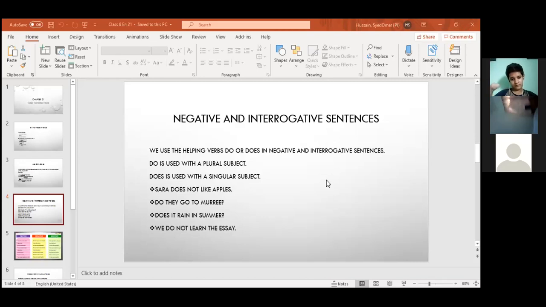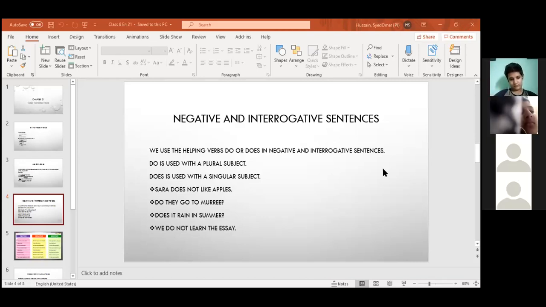Again one sentence. Riyan, now you do it. The boy sleeps early. The boy does not sleep early. Very good. And interrogative will be? Take the helping verb in the start. Take do or does in the start. Does the boy sleep early? Very good, Riyan. The boy does not sleep early. Does the boy sleep early?